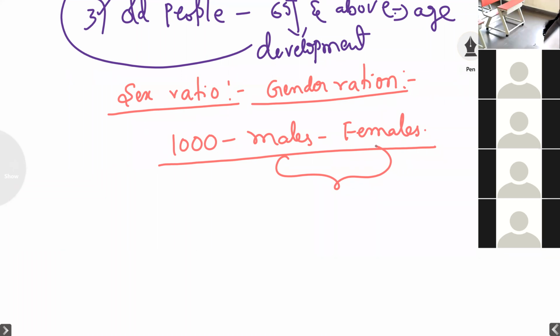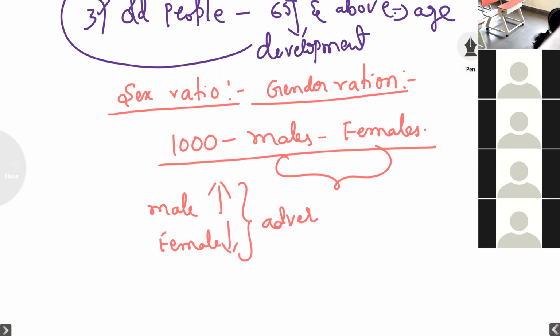So if the male population is more and the female population is less, that condition will be called the adverse condition.